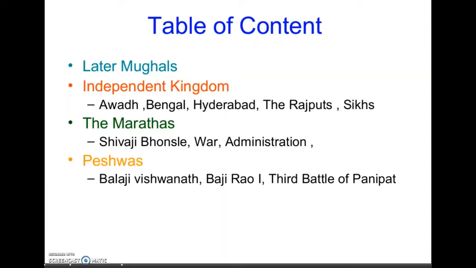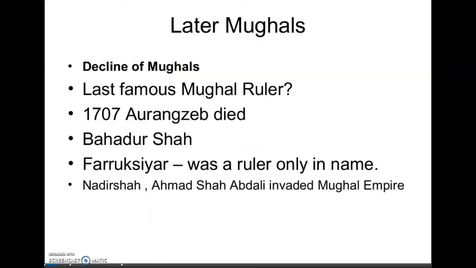Children, in this chapter, you will study about later Mughals, independent kingdoms like Awadh, Bengal, Hyderabad, the Rajputs, the Sikhs, the Marathas, Shivaji Bhonsle, war and administration, the Peshwas, Balaji Vishwanath, Bajirao I, and the Third Battle of Panipat. The crisis of the empire and the later Mughals.